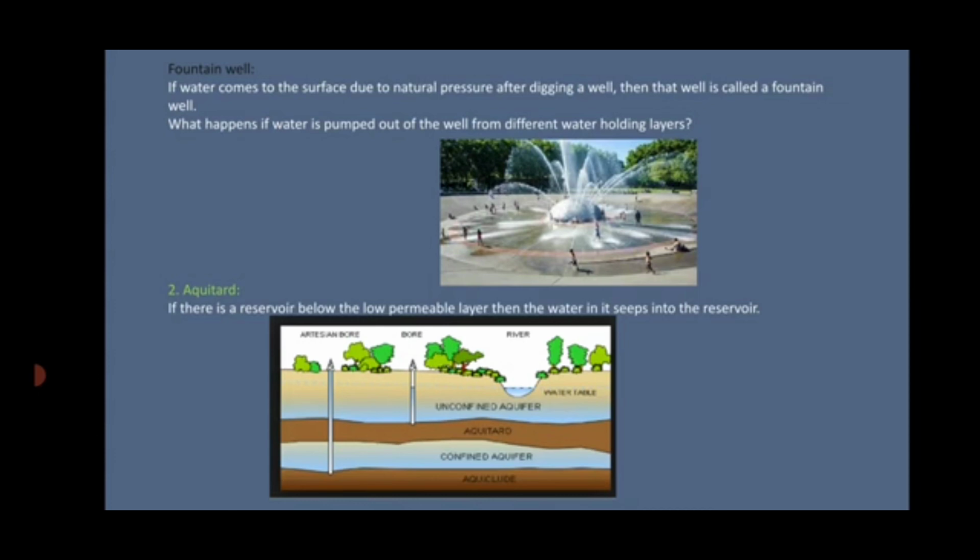Next is the aquitard. We know the water is not available everywhere due to its low permeability, right? But if there is a reservoir below this layer, the water in it seeps into the reservoir. Sandy soil is an example.